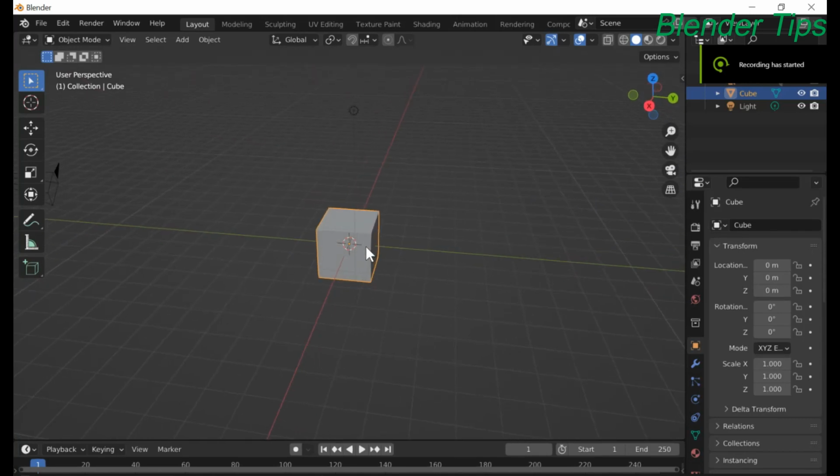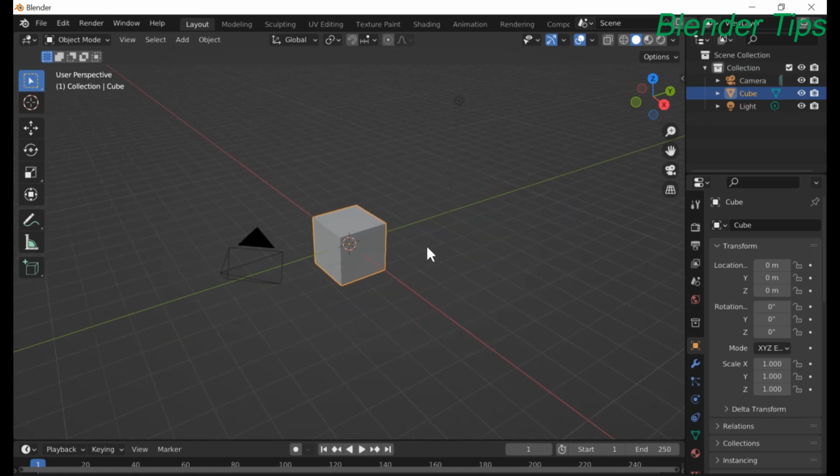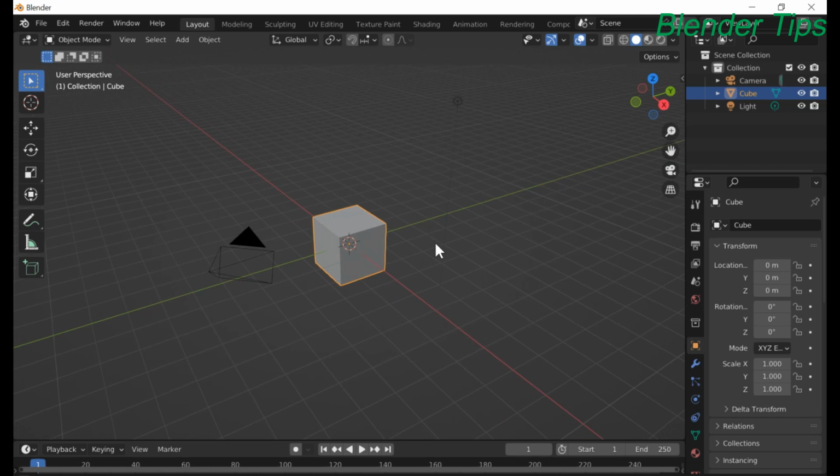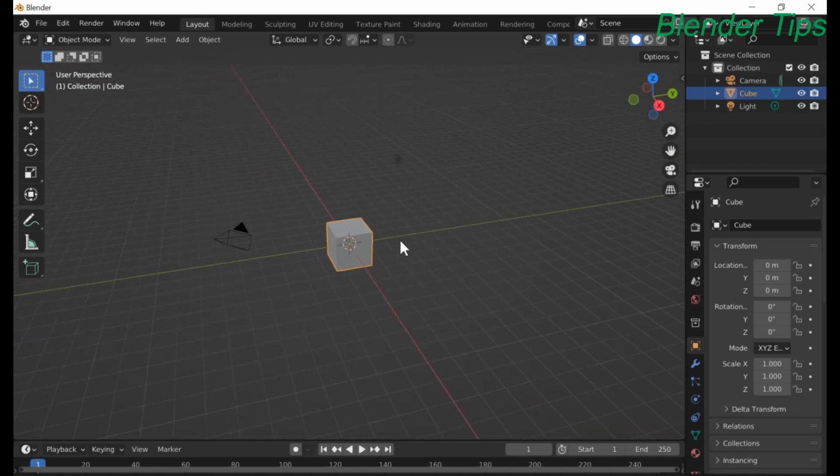In this tutorial, we shall learn about soft body physics in Blender and how the soft body collides with other objects. So let's start our video.